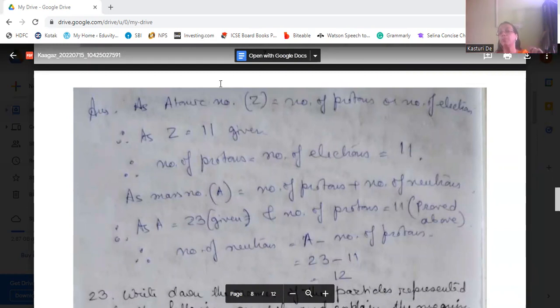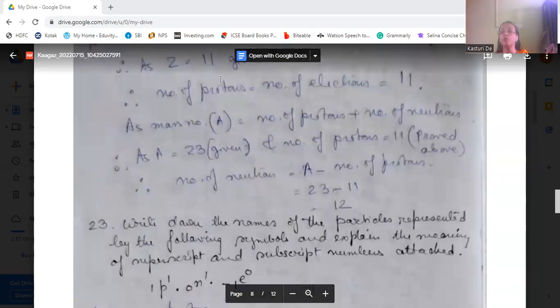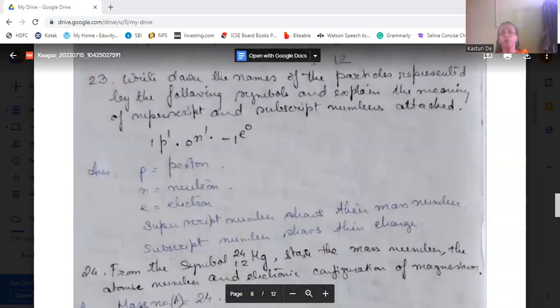We know that protons are 11. So the number of neutrons will be mass number minus number of protons, that is, mass number minus atomic number gives us the number of neutrons. So the number of neutrons will be 12. Okay.